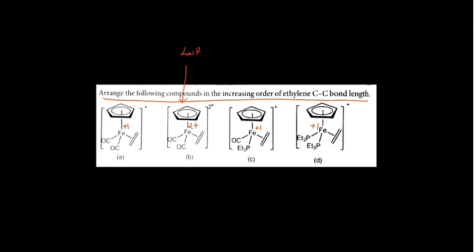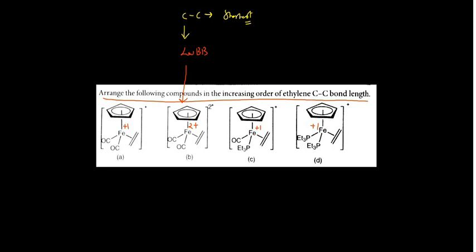When back bonding is low, the CC bond length would be the shortest one. So B has the shortest bond length.